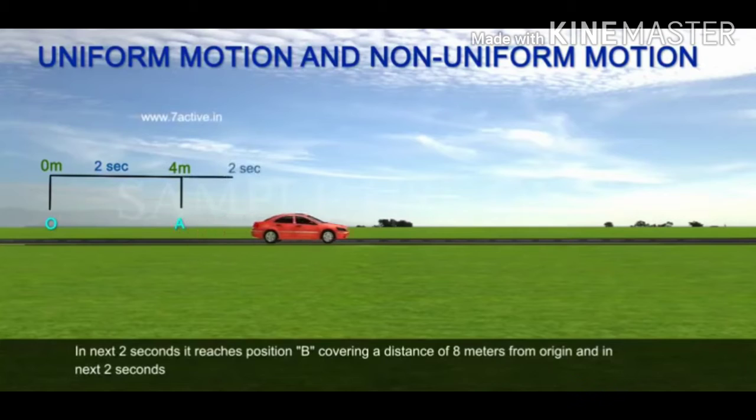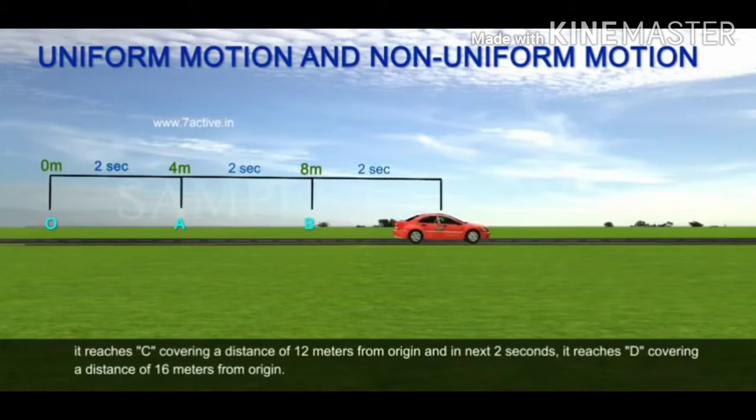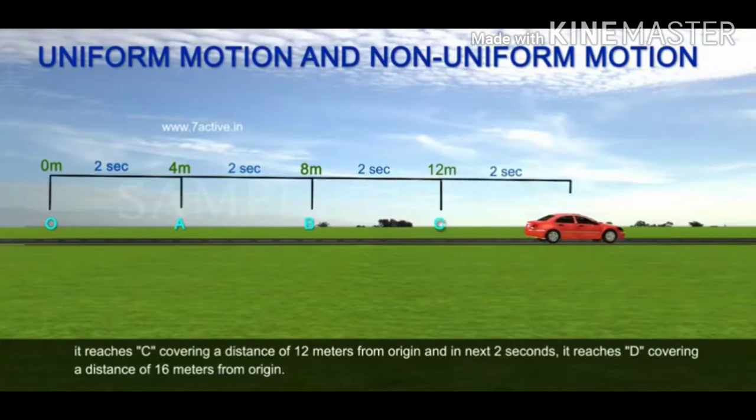In the next 2 seconds, it reaches position B, covering a distance of 8 meters from the origin, and in the next 2 seconds, it reaches C, covering a distance of 12 meters from the origin, and in the next 2 seconds, it reaches D, covering a distance of 16 meters from the origin.